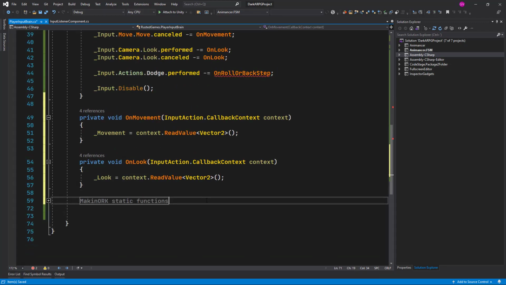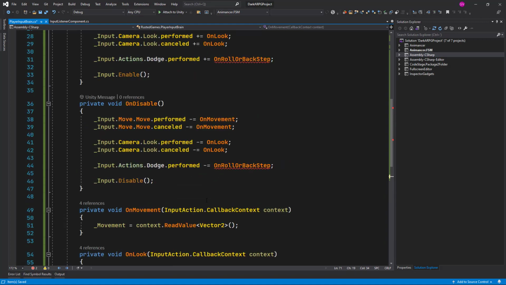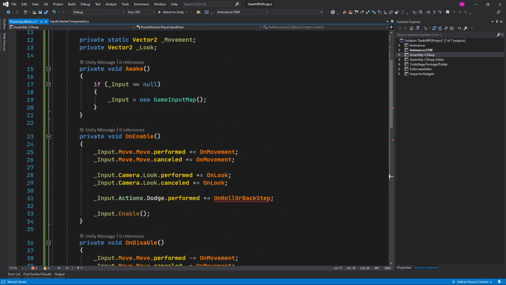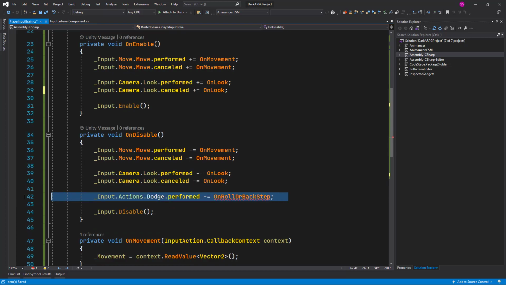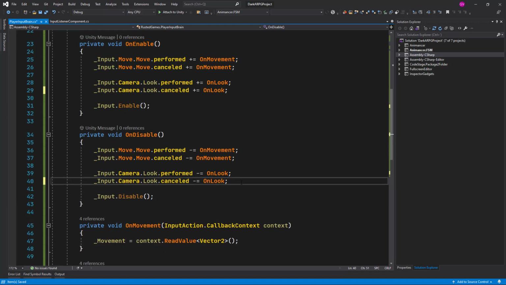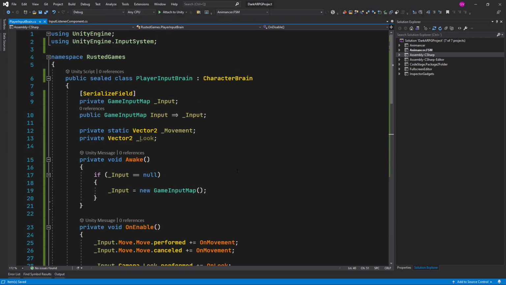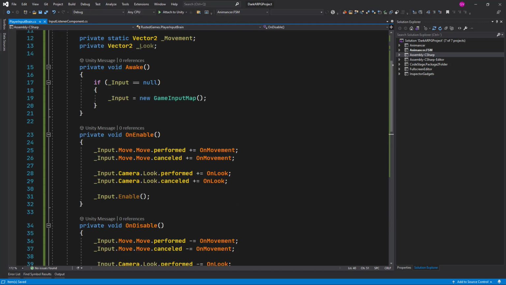There we go. So let me check here. Actually, well, we don't need to register to this perform event altogether. ORK Framework is listening to the action map script itself, or action map asset, so we don't need to actually register unless we wanted to do some custom logic later on our custom script, but we are not going to do that.